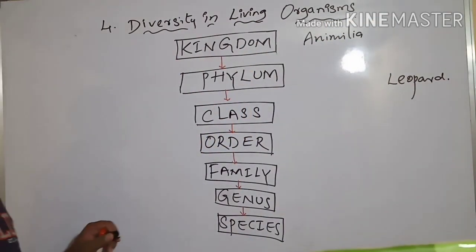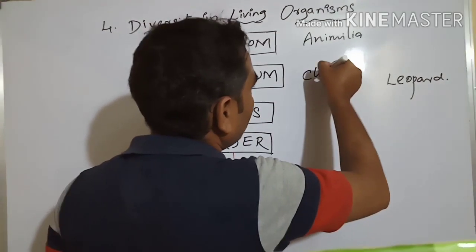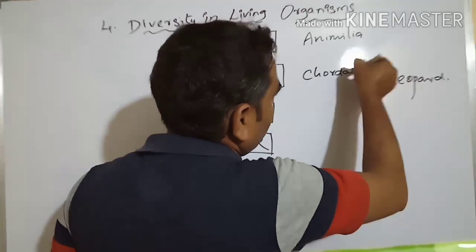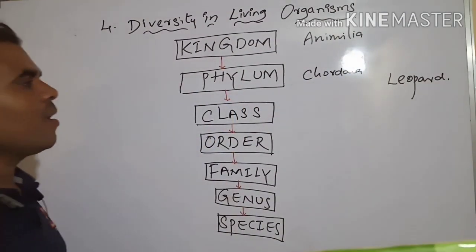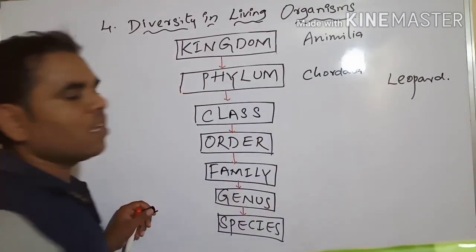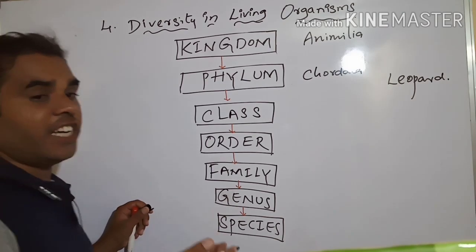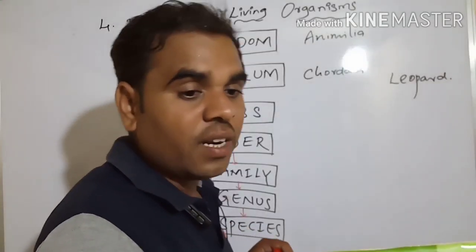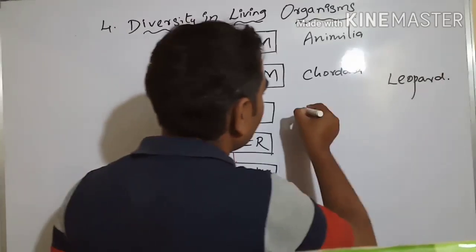Next, phylum. Here there is a backbone: Chordata. Next, which class does this animal belong to? These animals give birth to young and give milk to their children. We call this Mammalia.